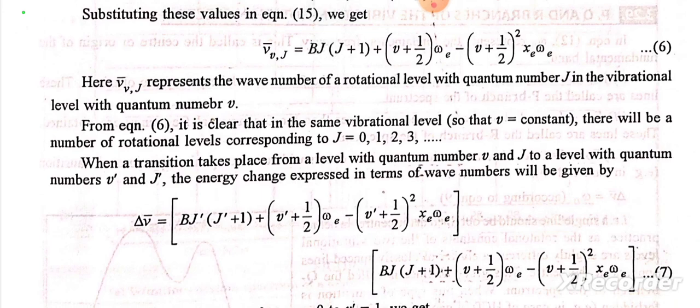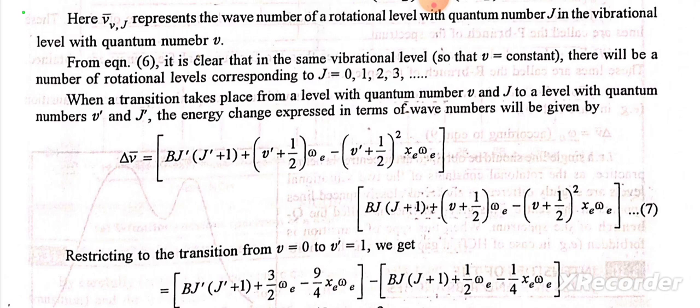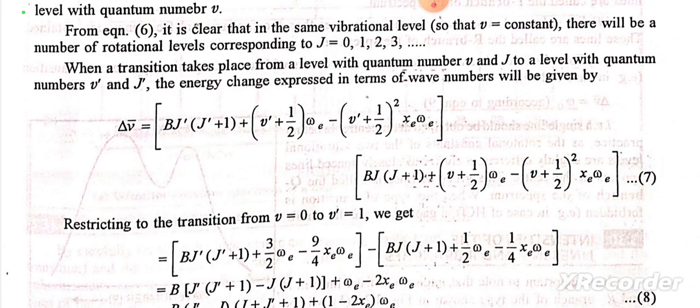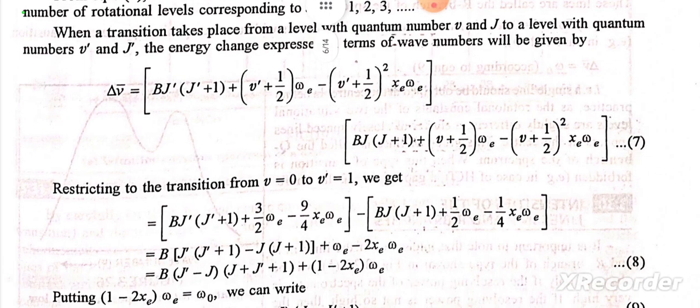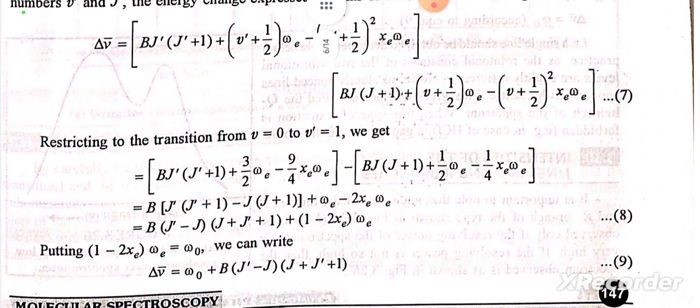When a transition takes place from a level with quantum numbers v and J to a level with quantum numbers v' and J', the energy change expressed in terms of wave numbers will be given by Δν̄ is equal to BJ'(J'+1) plus (v'+1/2)ωe minus (v'+1/2)² xe ωe, minus BJ(J+1) plus (v+1/2)ωe minus (v+1/2)² xe ωe. Equation 7. Restricting to the transition from v is equal to 0 to v' is equal to 1, we get